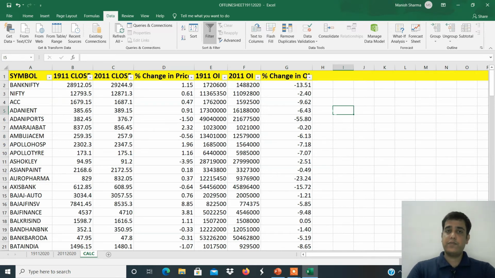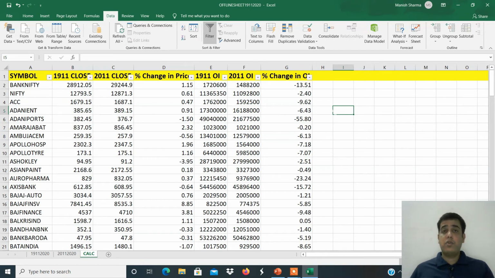You have to download this file every day. You have to make this offline sheet every day to find out the trade for the next day. So let's say, for example, I want to find out the trades for 24th November. I will download the 23rd November bhav copy file and the 20th November bhav copy file. In between there is a Saturday, Sunday. 23rd and 20th November I will compare to find out the trade for 24th November.